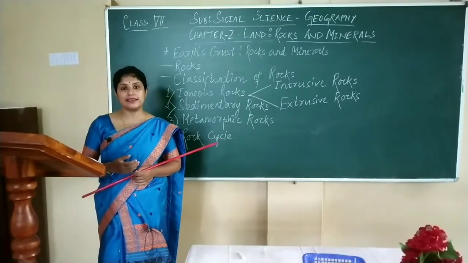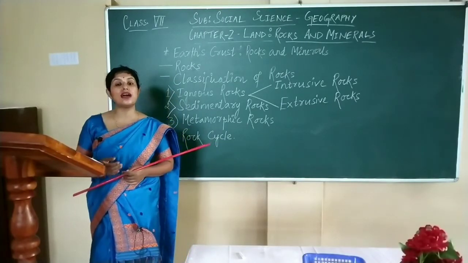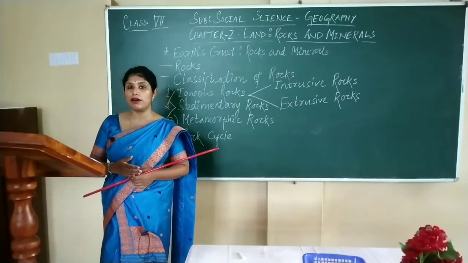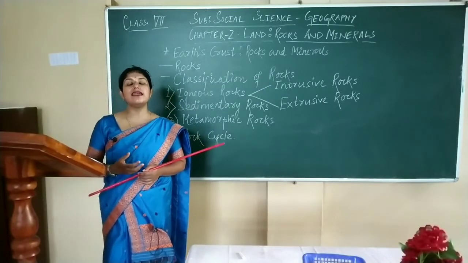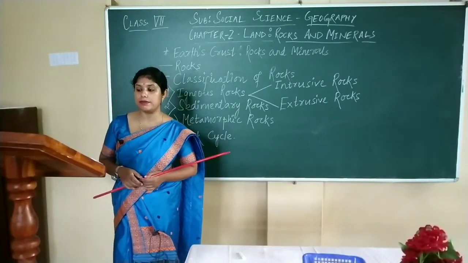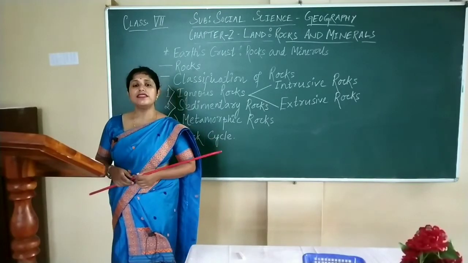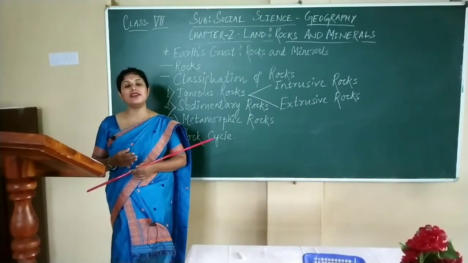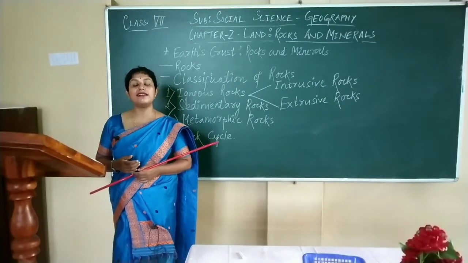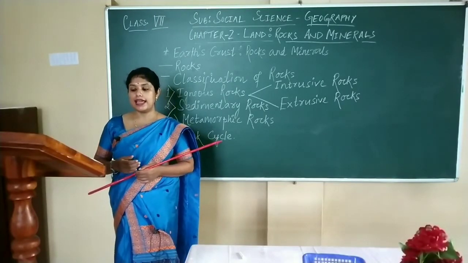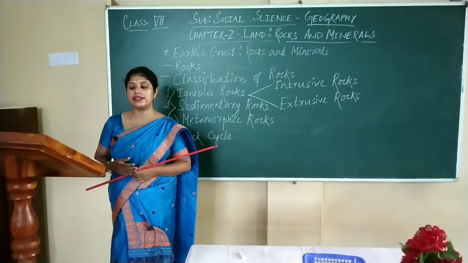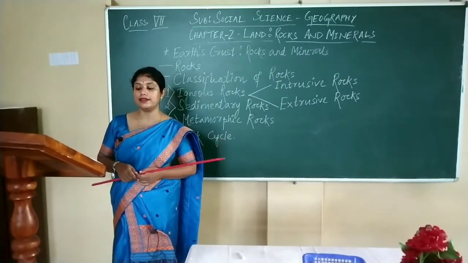This implies that as rocks are forced out of their comfortable or balanced conditions, they encounter new environments and as a result, they change. The rock cycle explains how the three rock types are related to each other and how processes change them from one type to another.